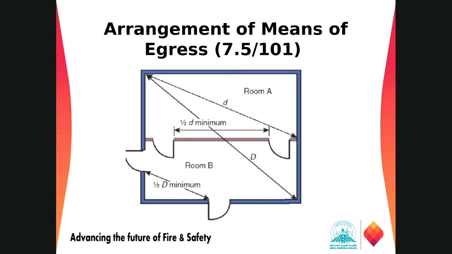For this area, the distance between these two doors should be half of the smaller d, from this one to the right. And for the outside exit, it should be the capital letter D. So the distance between these two should be at least half of the D diagonal.